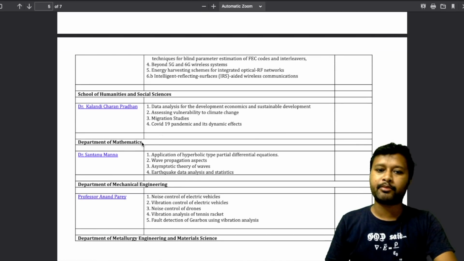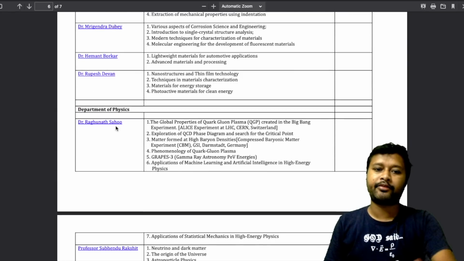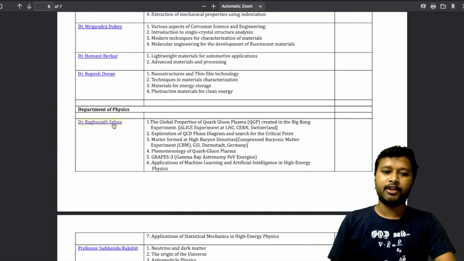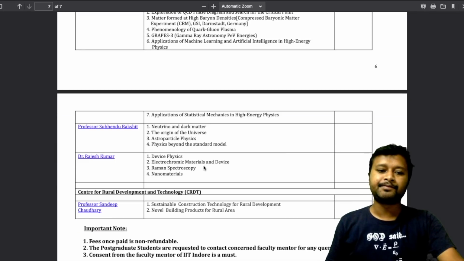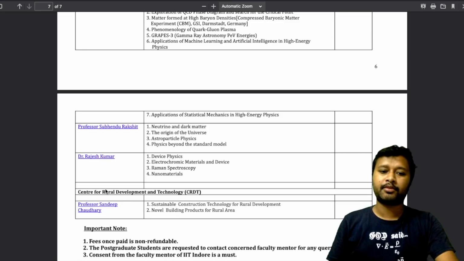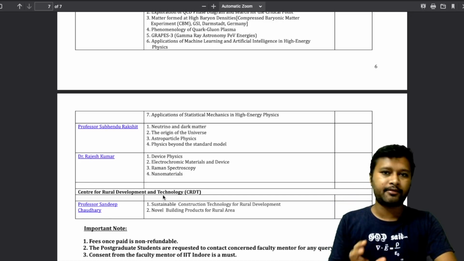You can see Department of Mathematics also has an option over here, then Department of Physics also. So if you belong to physics, again you can choose any of the supervisors. Topics are given against their names. So that's how it is. Okay, so Center for Rural Development and Technology, that is also over here. So this is the first step. You have to choose a supervisor and you have to choose the topic.